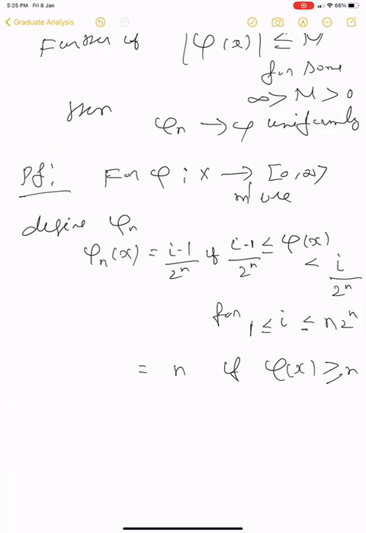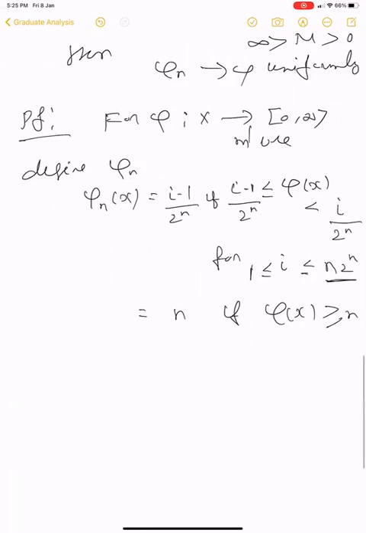So it's clear how phi n is defined. If phi of x is between i minus 1 by 2 power n and i by 2 power n, then we define phi n of x to be i minus 1 by 2 power n. This is for i between 1 and n times 2 power n. So we are partitioning the interval 0 to n into intervals of length 1 by 2 power n, and the number of intervals is n times 2 power n. And when phi of x is greater than n, we define it to be n.